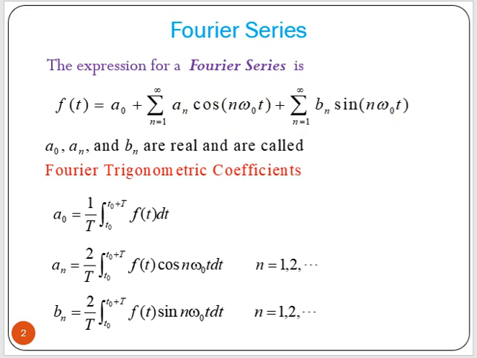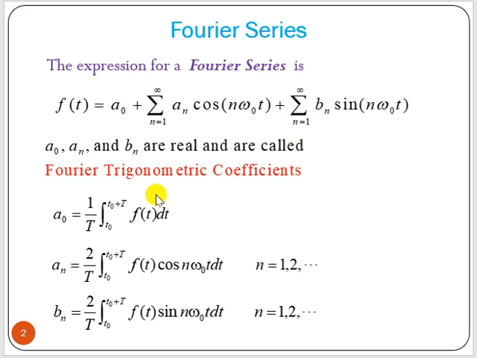Now this expression is called the Fourier trigonometric expression, and the constants a0, an and bn are known as Fourier trigonometric coefficients.